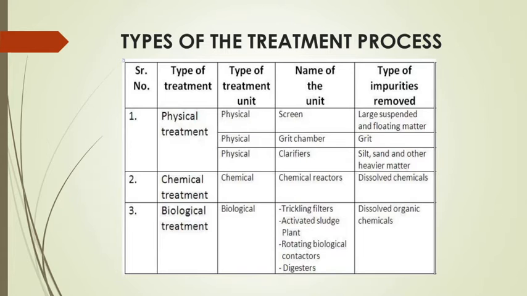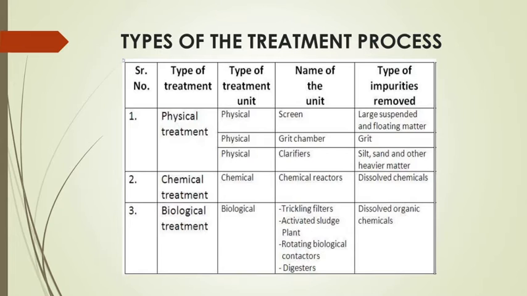A screen is used to remove the larger floating and suspended solids, which can obstruct the secondary processes, like the trickling filter as well as the activated sludge process. So before the secondary treatment we need to remove this floating and suspended solid. That's why we do the screening for removal of these large floating and suspended solids.